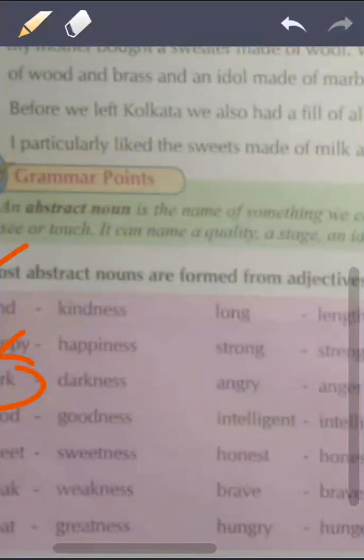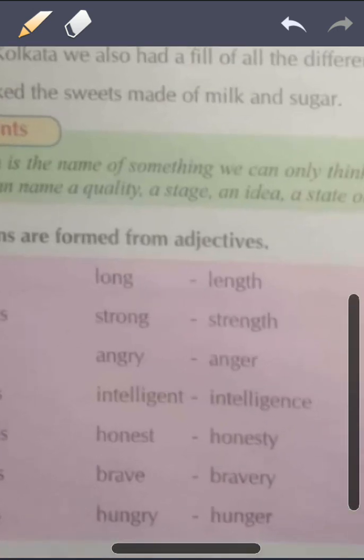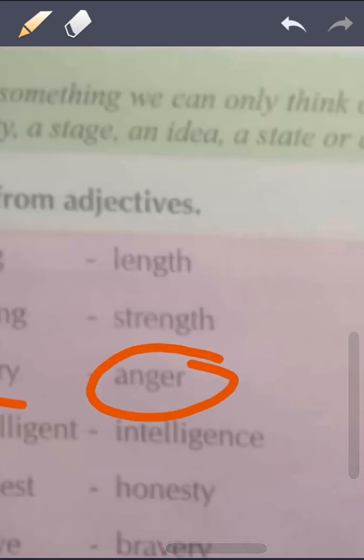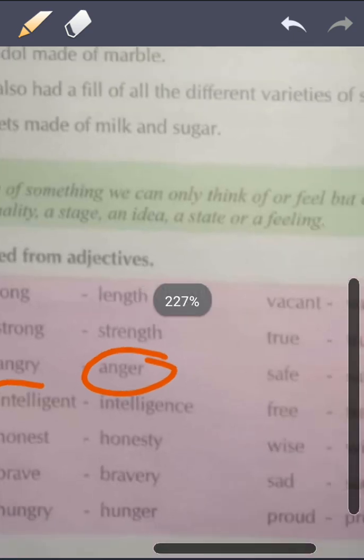Then you have angry. Okay, he is very angry person. Again it is defining that person. But when you say he has a lot of anger, बहुत गुस्सा रहता है वो आदमी, हमेशा उसके पास गुस्सा रहता है. So बोलेंगे anger. Anger is something which is inside a person's mind.